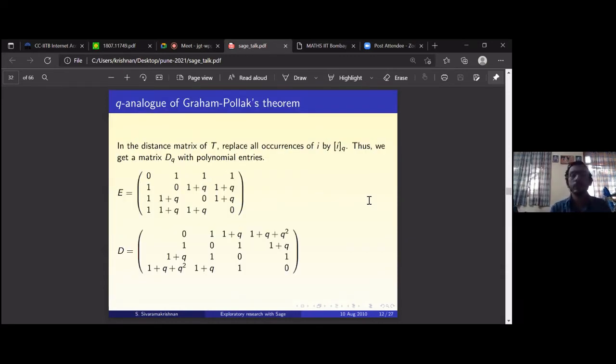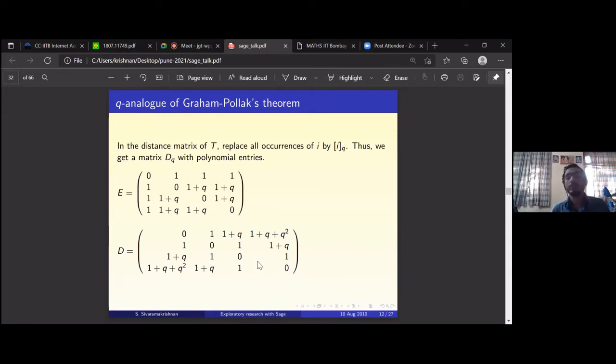All right. So if you look at the other matrix, the path tree that we had, 1, 2, 3, 4, in a line. So the distance we had, 0, 1, 2, 3 was the distance. So 0 will be 0, 1 will be 1, the first row I'm saying. 2 will be 1 plus Q, 3 will be 1 plus Q squared. And that will be the same first column. Second row will be, second vertex had 1 here, 2 itself, 3 and 4. So distances were 1, 0, 1, 2. So that becomes 1, 0, 1, 1 plus Q. And that's it.